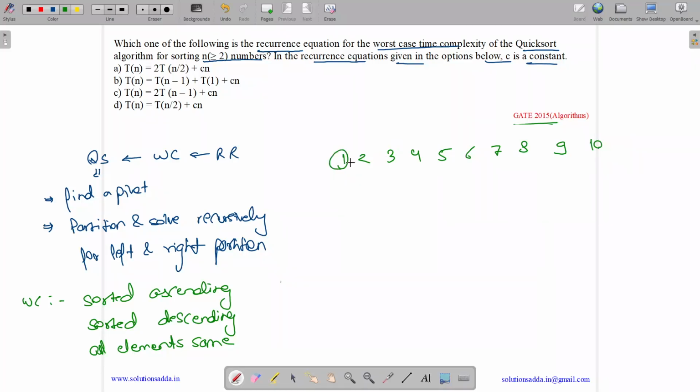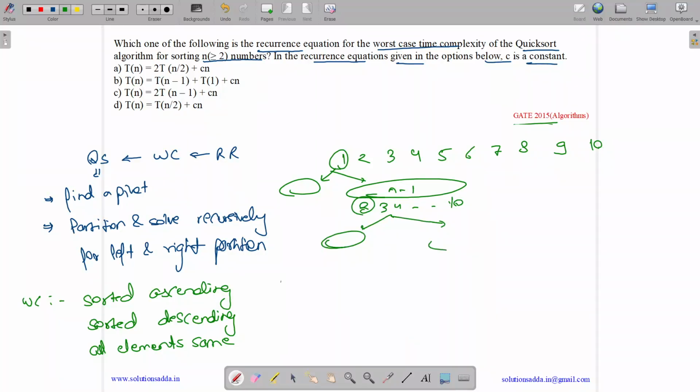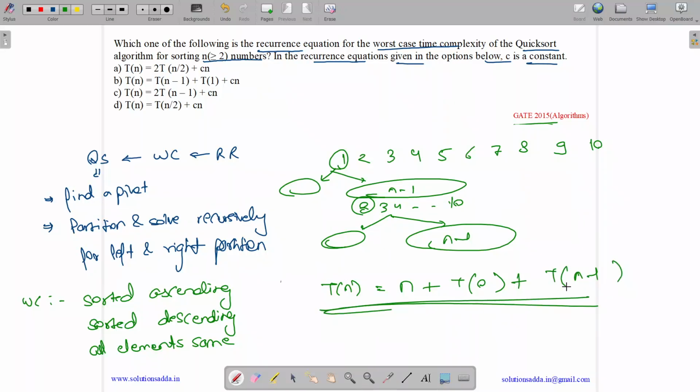Let us assume the first item is taken as pivot. All the items less than the pivot should come on its left and all the items greater than the pivot should come on its right. So nothing comes on the left and all n minus 1 items come on the right, which means 2, 3, 4 up to 10. Then again 2 is taken as pivot, nothing comes on the left and n minus 1 items come on the right. So the complexity is T(n) equals n for applying partition, T(0) for nothing on the left, and T(n-1) for the n minus 1 items on the right. This is the complexity for the worst case. T(1) or T(0), anything you can write. So the answer is option B.